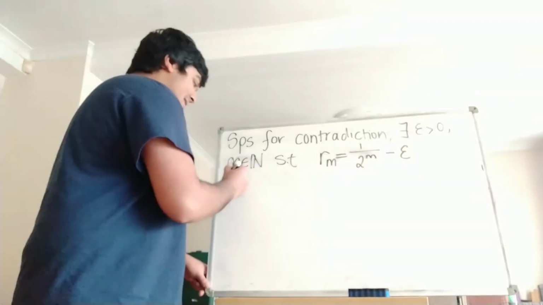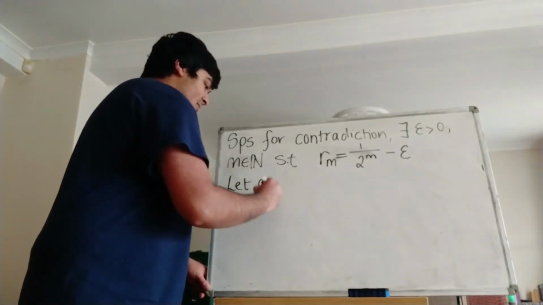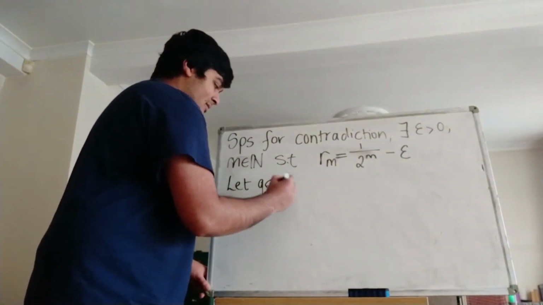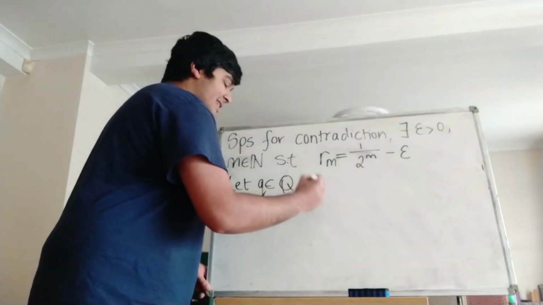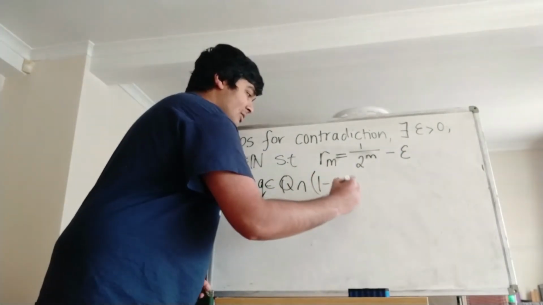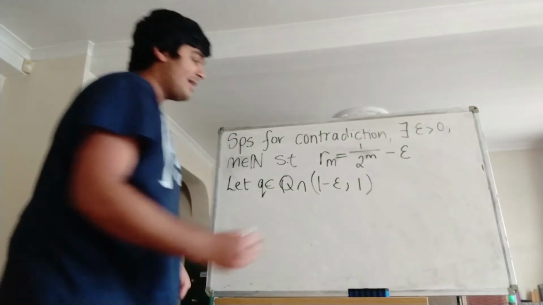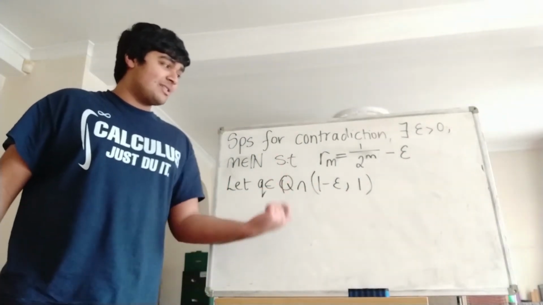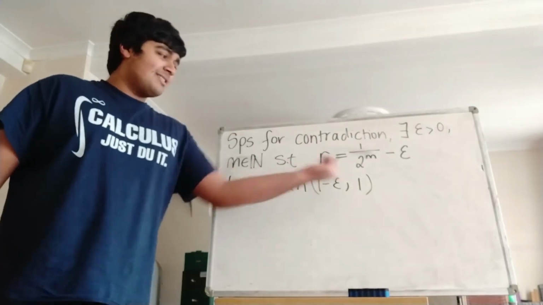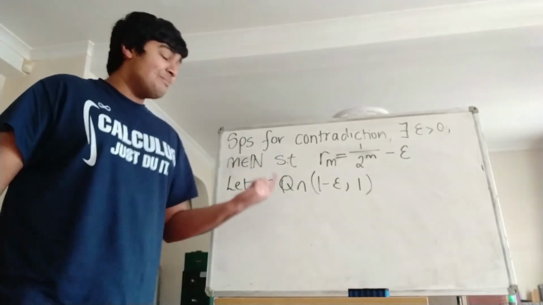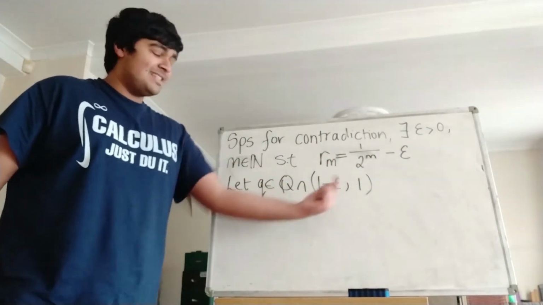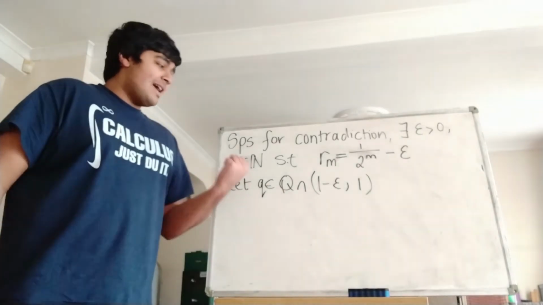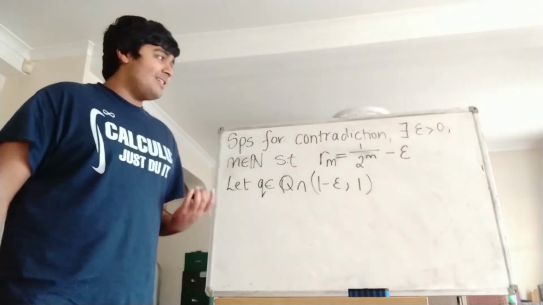Well then, just let q be a rational number, but also in the interval 1 minus epsilon to 1. Okay, so this is going to be a very small interval, and in fact when we intersect it with the rationals it's going to be even smaller, but there are still going to be infinitely many rational numbers in this interval, so just pick one of them, and we're going to show that we can't ever attain q.